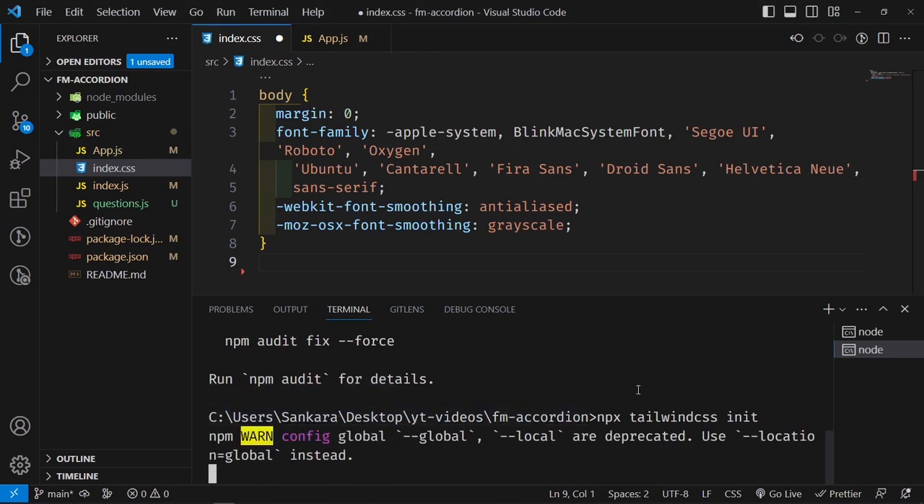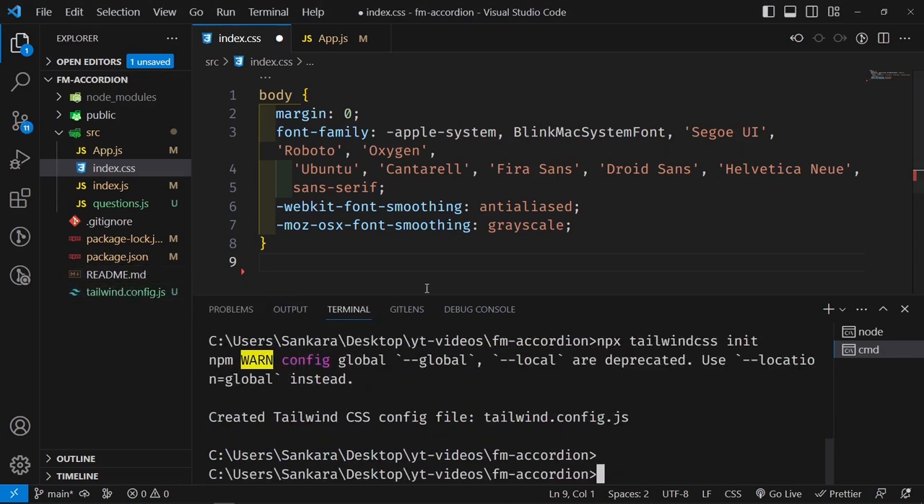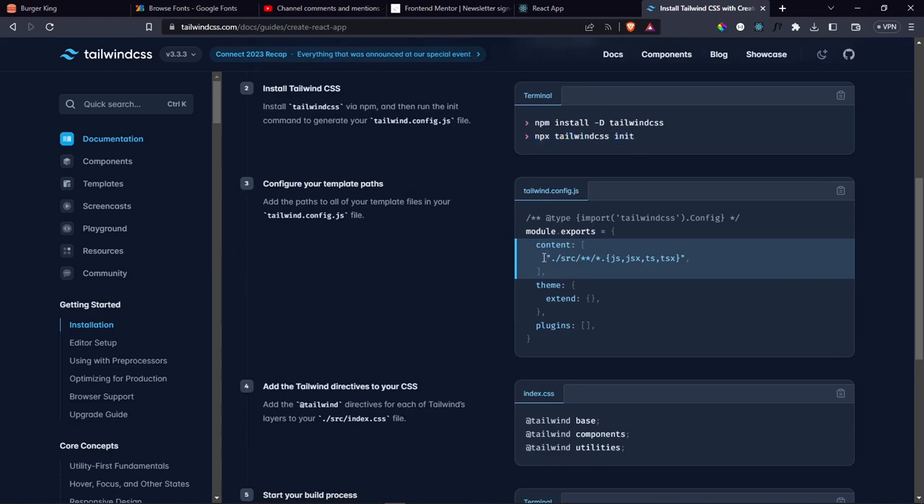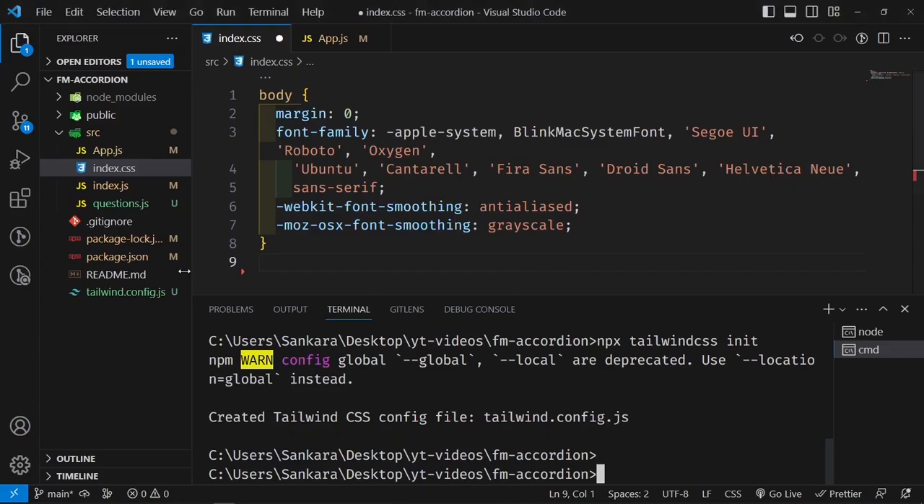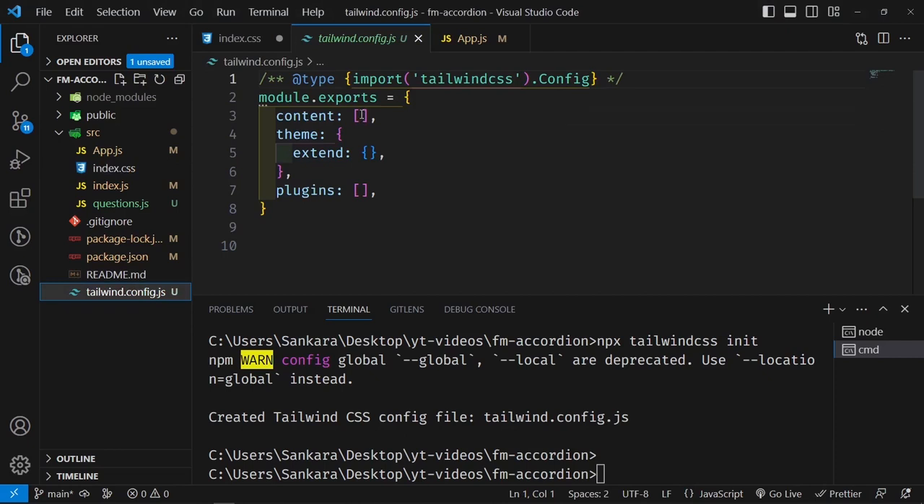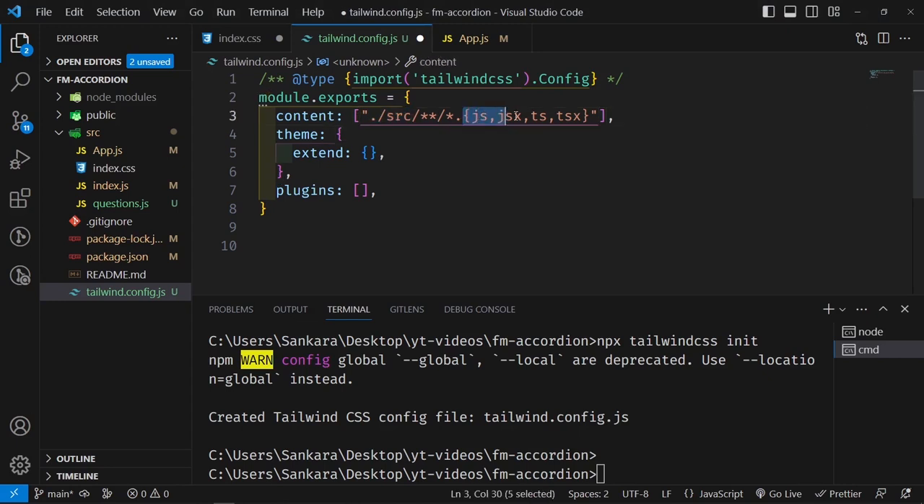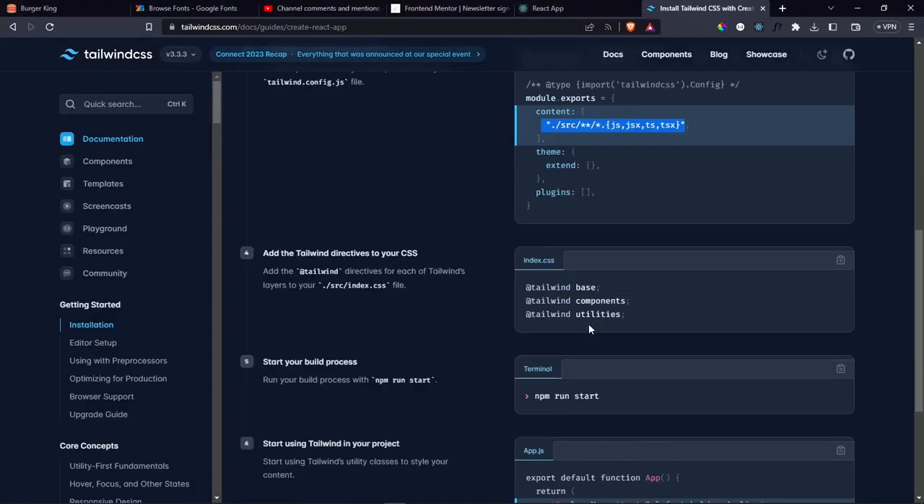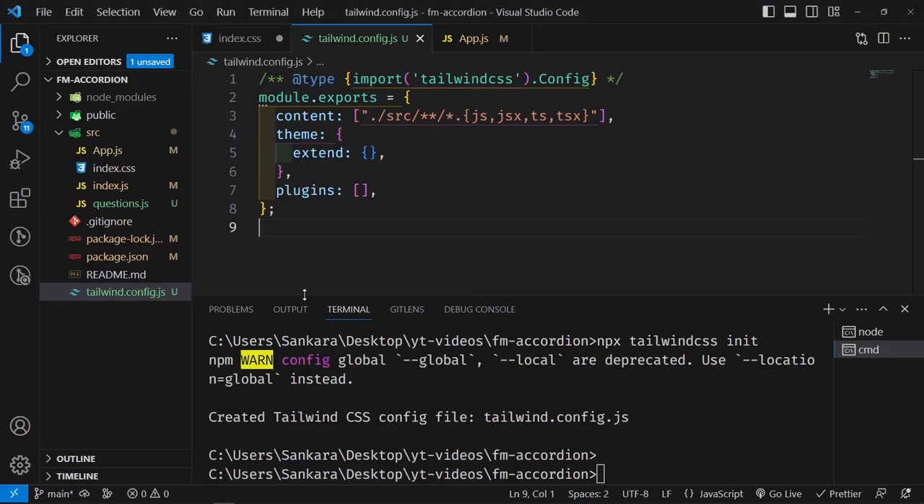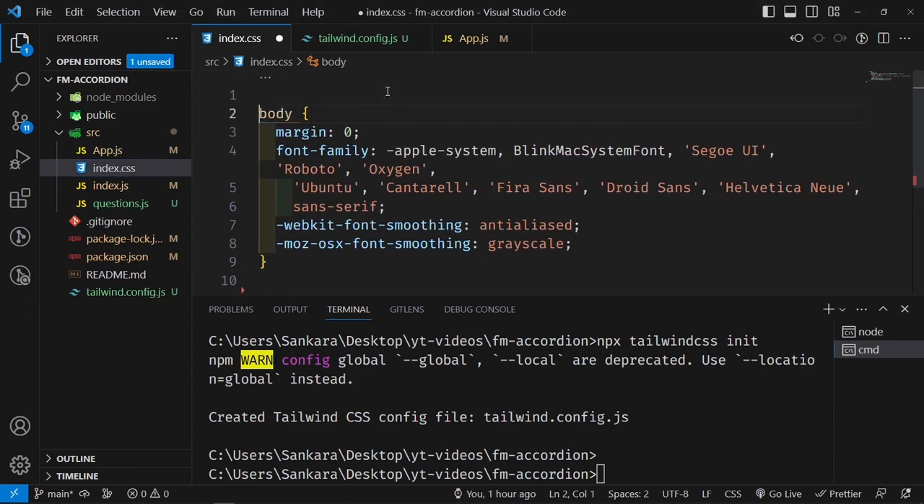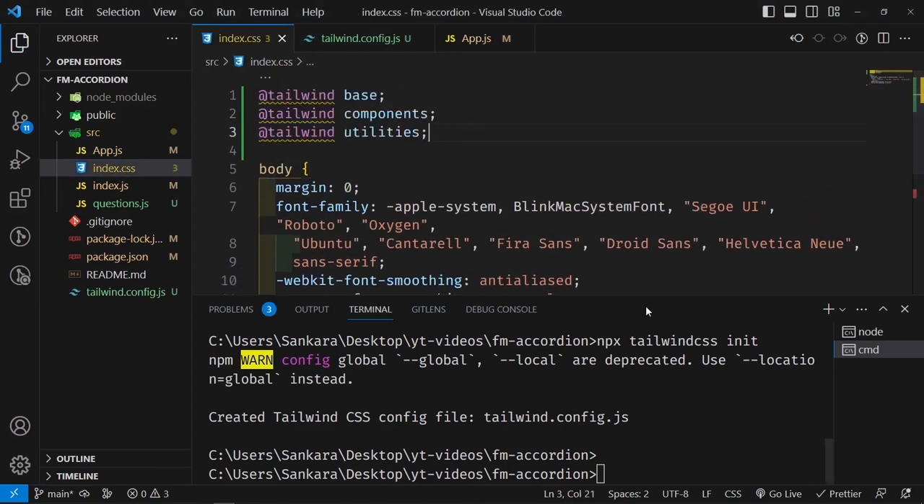This is going to give us the Tailwind config file somewhere here. There we go, we have the tailwind.config.js. We copy this line and paste it inside our content. What this means is that it's going to check inside this folder for files that have this type of extension, and look for Tailwind classes inside them so it can apply the correct styles. Save that, and then copy these three lines and paste them right above this inside our index.css, and save that as well.